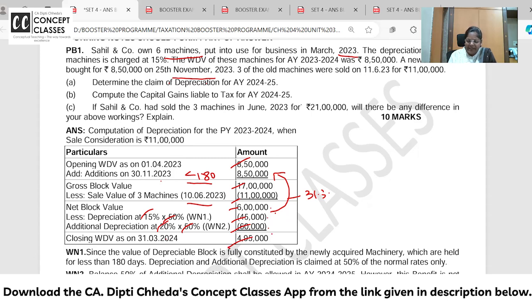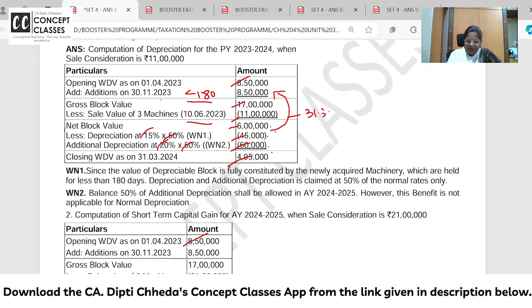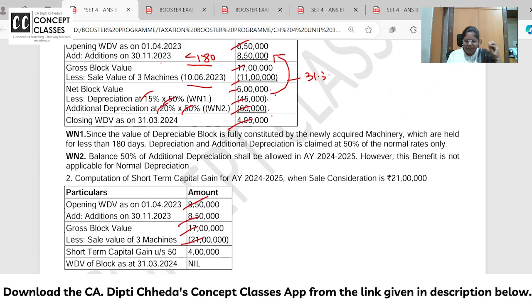Compute the capital gain. Right now there is no capital gain, because when part of the asset is sold, there is no capital gain. Capital gain comes when the whole asset is sold. Now if Sahil and company has sold the asset in June 2023 for 21 lakhs, only some machinery sold for 21 lakhs, not all, only 3 machines.